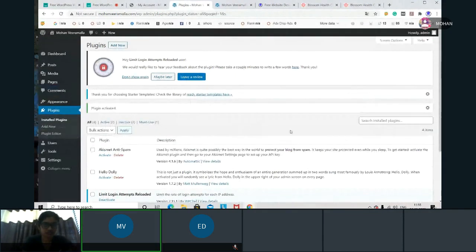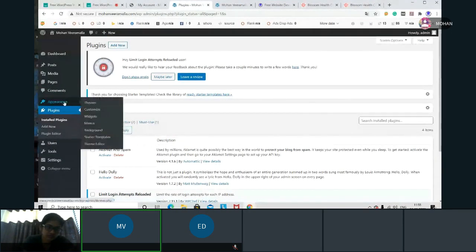So I activated it. Now I have to select a theme. How to select a theme? Again I'll go to Appearance, and from here I'll go to Starter Template. See, the starter template will be available only when you take that Astra.